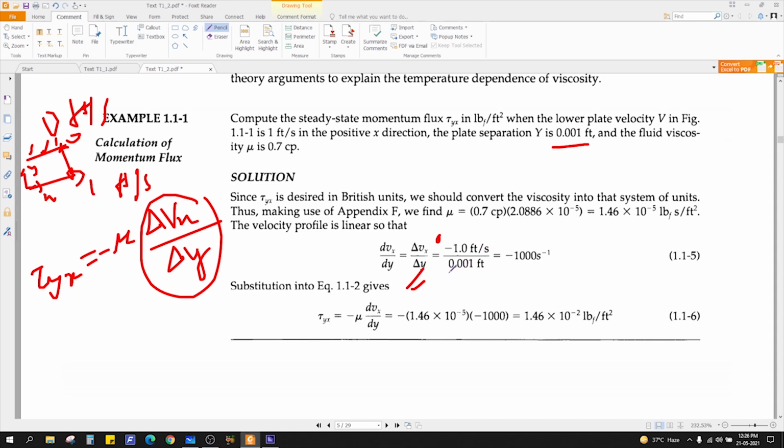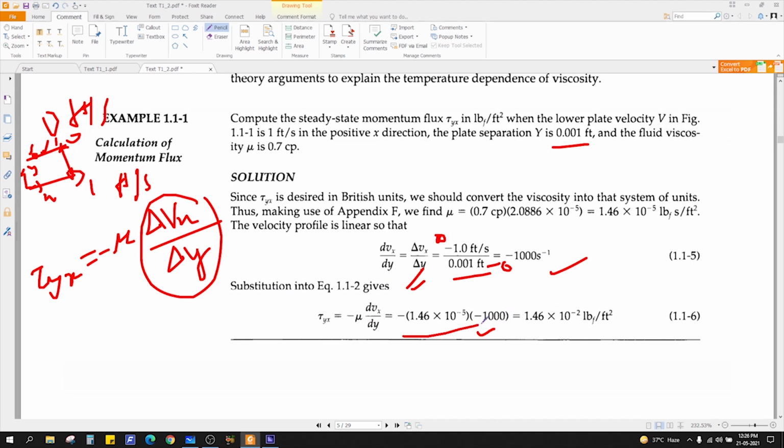And for the denominator, this is 1 minus 0... the final distance is 0.001 feet, and initially it was at y equal to 0. So 0 minus this will be minus. Now if you put it here, you will get minus 1000 per second.